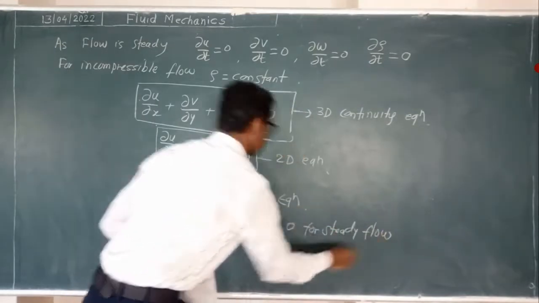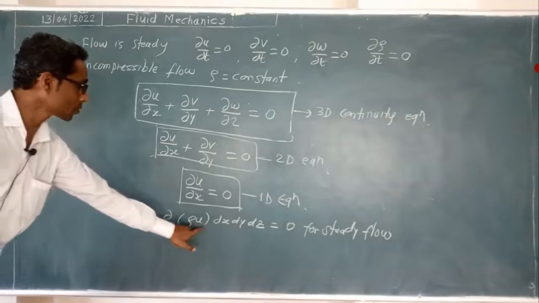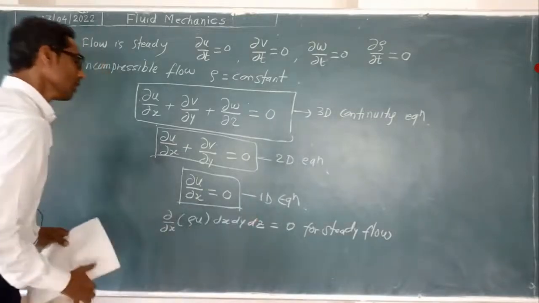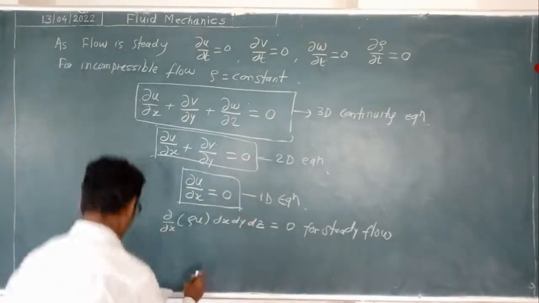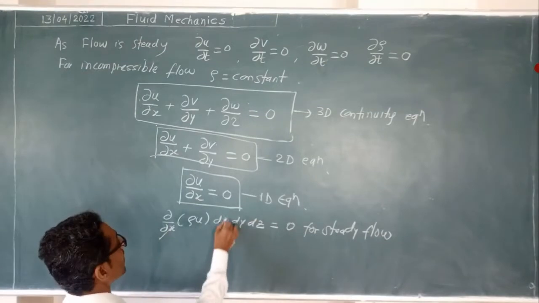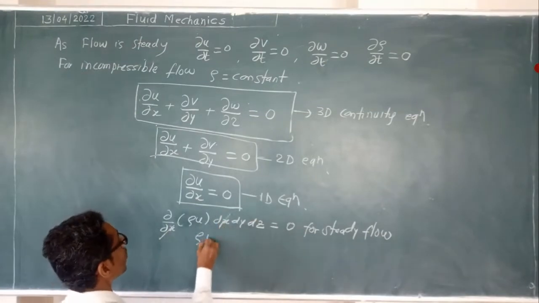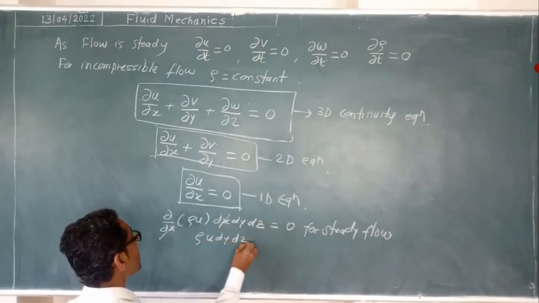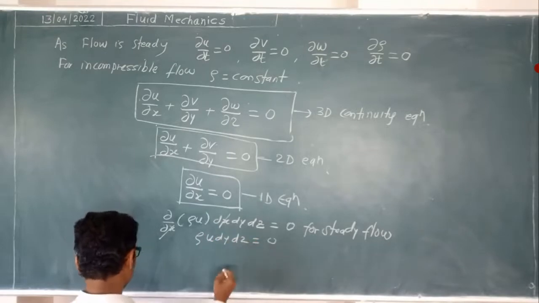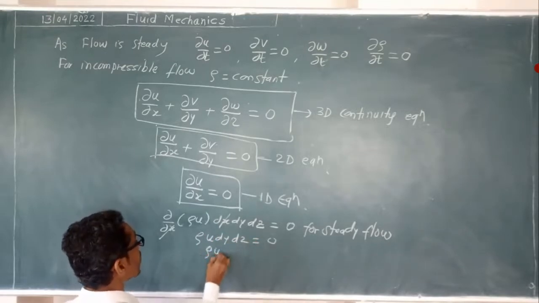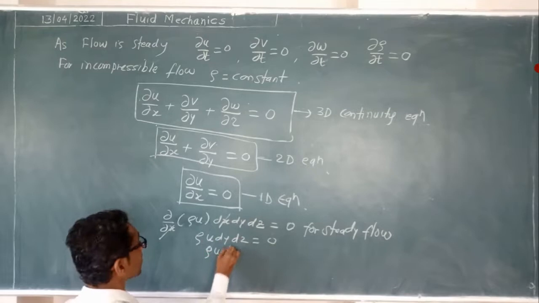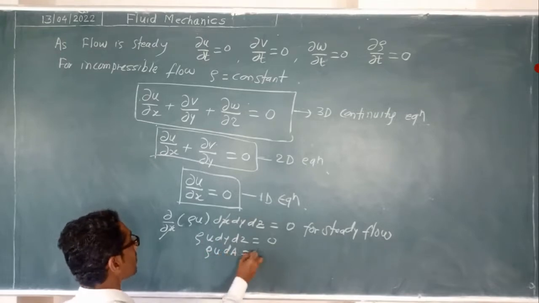Here dx will get cancelled with dx, so ρu dy dz is equal to 0. Here dy dz is a small area, dA.